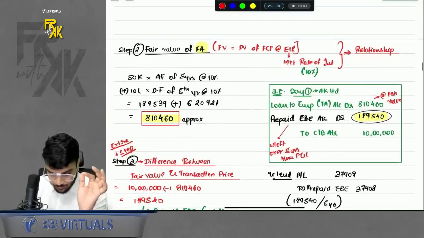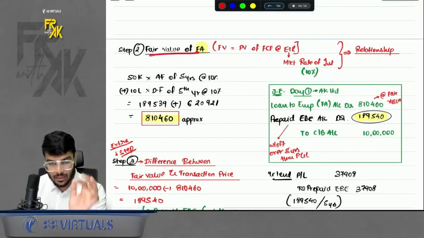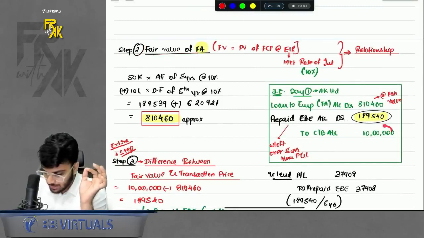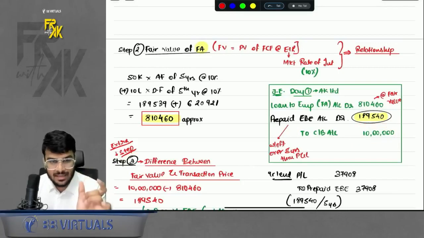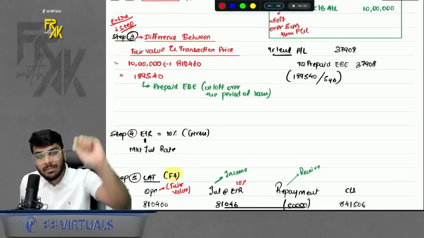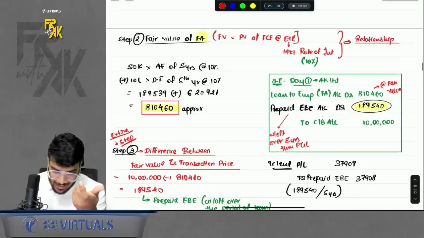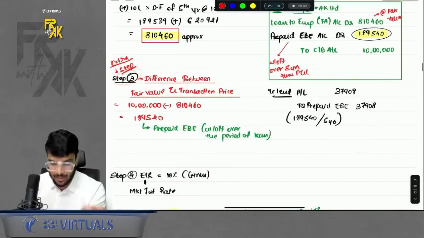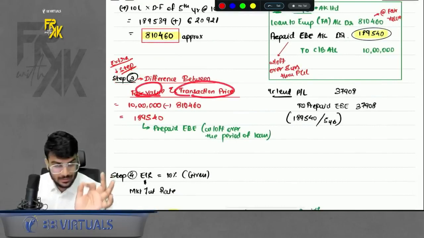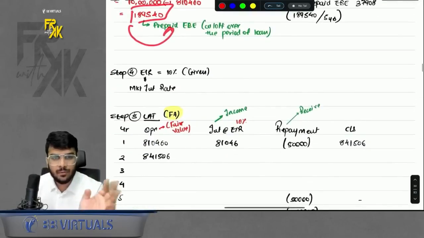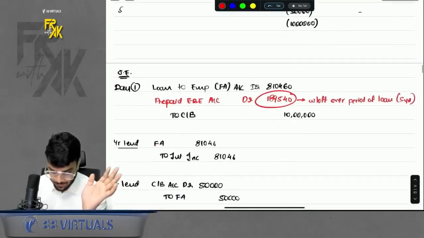That means when you calculated fair value, it was not same as your transaction price. It was different than your transaction price. So some difference arises now. So that is the extra step here. That is step number 3. So originally step number 3 was EIR, but wherever you calculate the fair value, there will be one extra step, step number 3, that is difference between fair value and transaction price. So yeah, the difference was this much. We discussed the treatment also. Then step number 4 EIR, step number 5 LAT, it is same, one and the same.